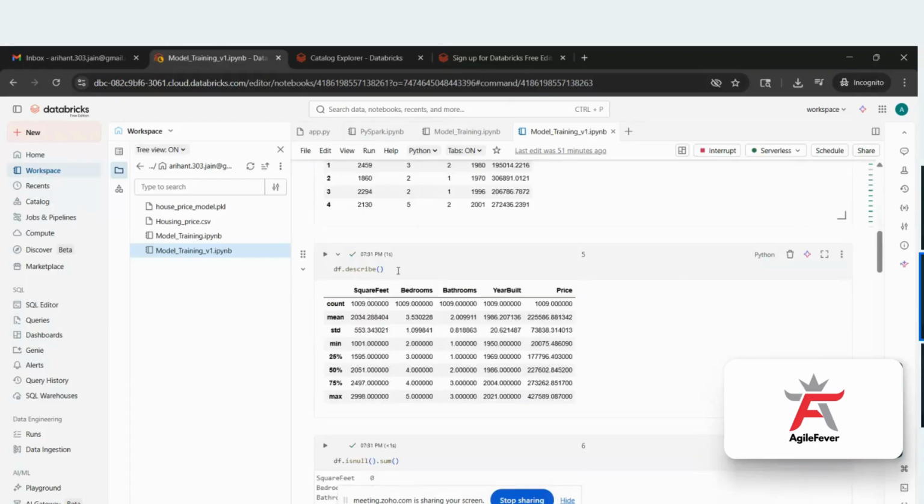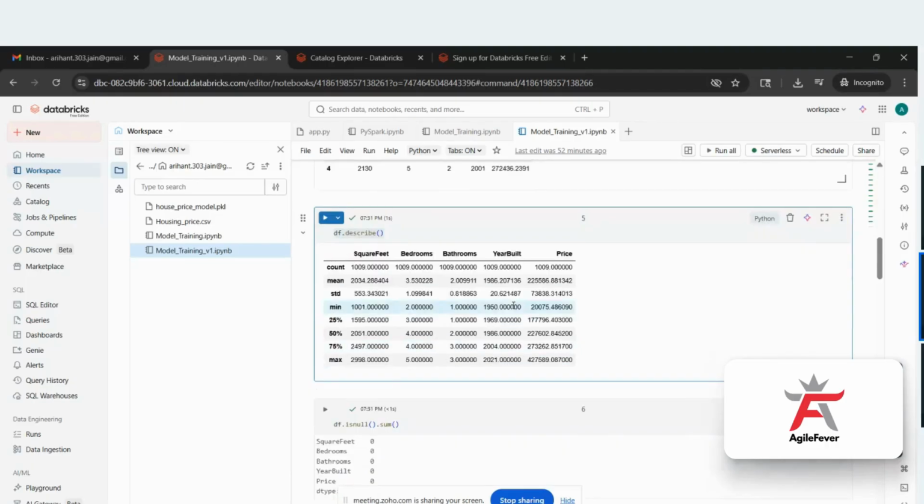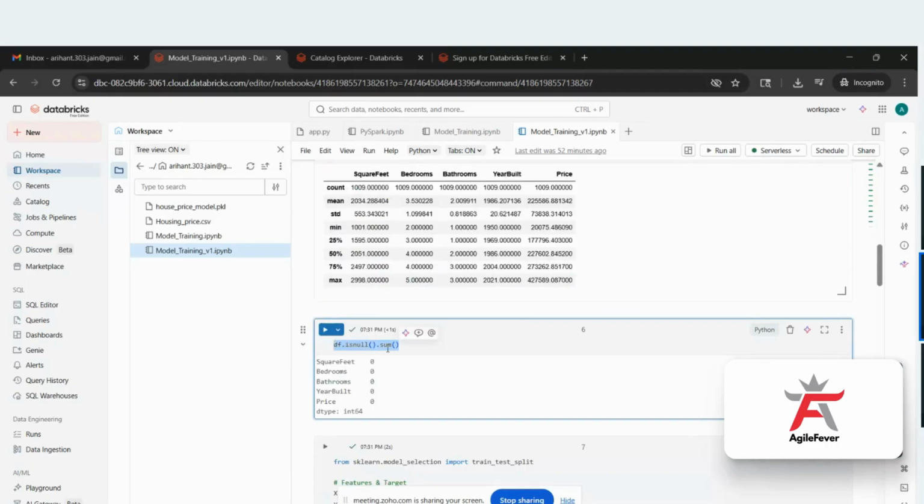Okay, so describe will tell me basic statistics: square feet, bedrooms, bathrooms, and what is the count, mean, standard deviation. Those who are working on the machine learning side might be very well aware of these things. These are called the data exploration part, the EDA part. Then we are checking if we have any null values or not, df.isnull().sum(). So we do not have any null value.